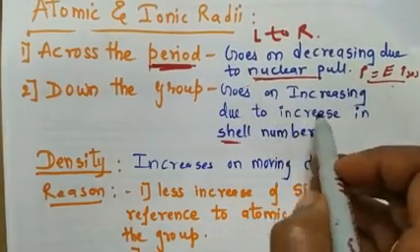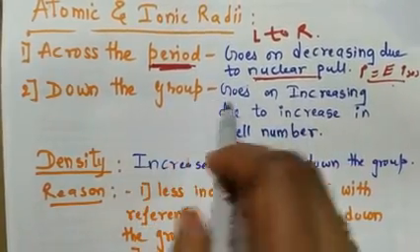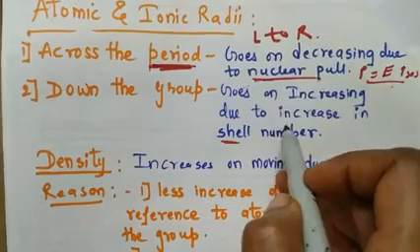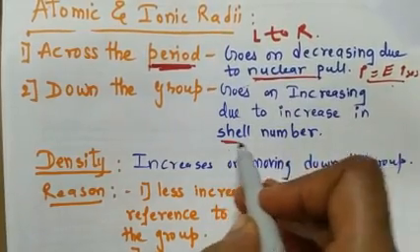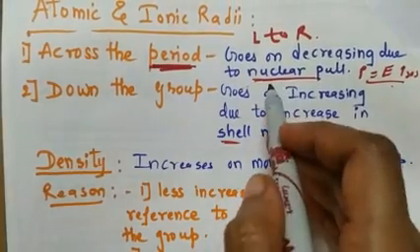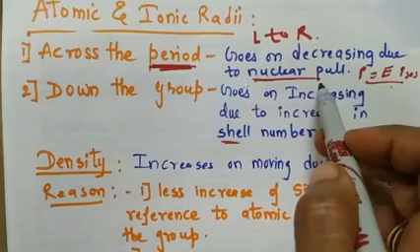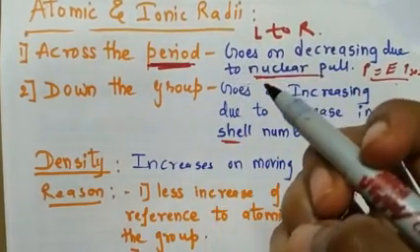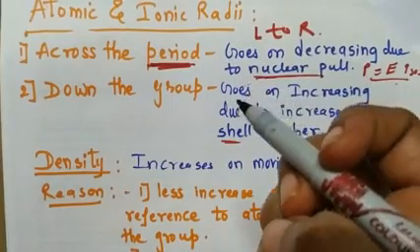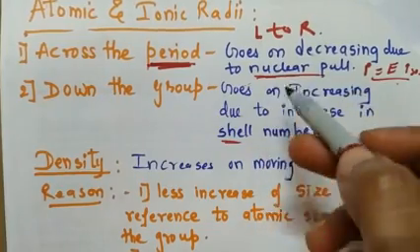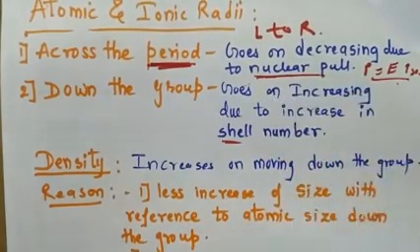As the number of shells increases down the group, size, or atomic radii or ionic radii, goes on increasing. Reason? Shell number increases. Here, across the period, what is the reason? Because nuclear pull goes on increasing. So therefore electrons get attracted towards the nucleus and size goes on decreasing, right? Because the shell is constant, the same shell is there, right?